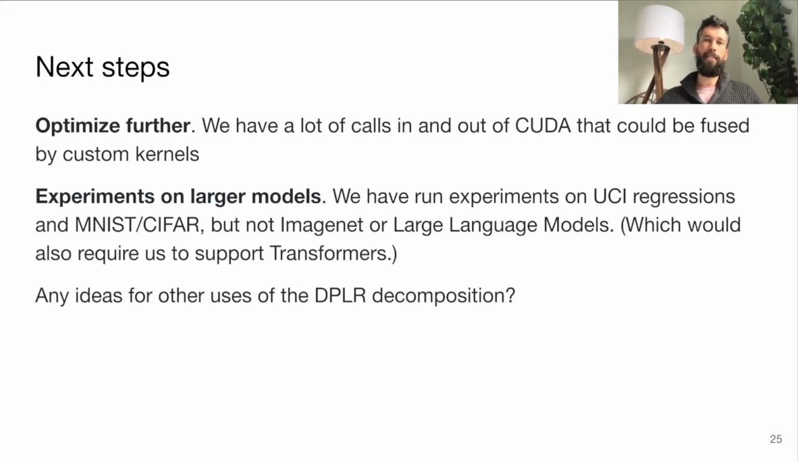We really like this idea of using this diagonal plus low rank approximation to covariances, and we think it could be useful for a lot of other topics in Bayesian modeling and various things. So it would be cool if anyone has good ideas that they reached out to us.